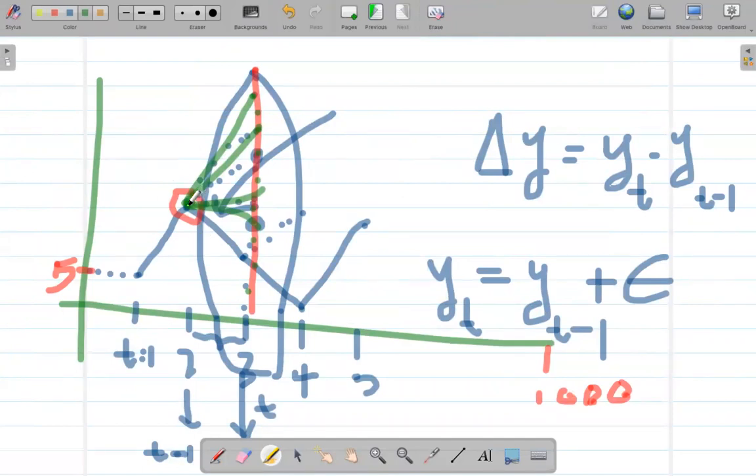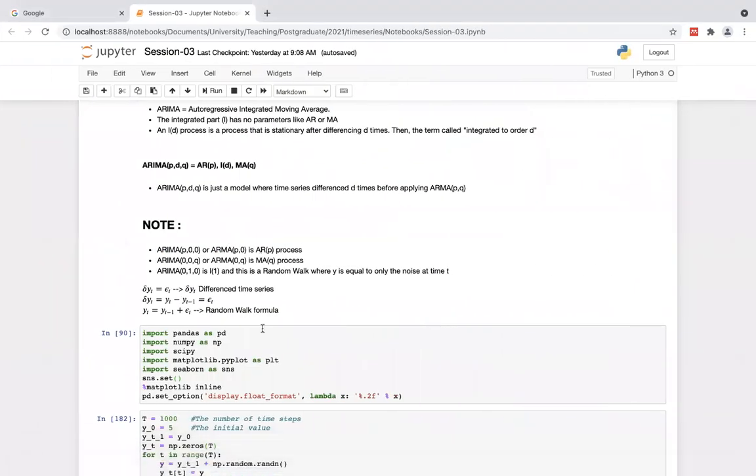But in the AR model, from here to here, we consider a set of past data to identify what happens next. In the AR model, we have to consider the past P data points. In the moving average model, we have to consider the error component of the past Q data points in order to predict the next time step. In the integrated part, or random walk, we just consider the previous one and the noise. Good. Okay.